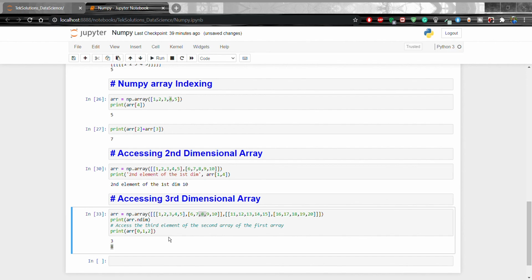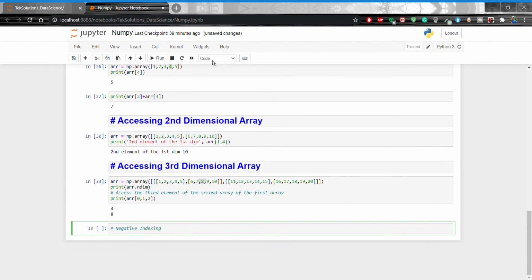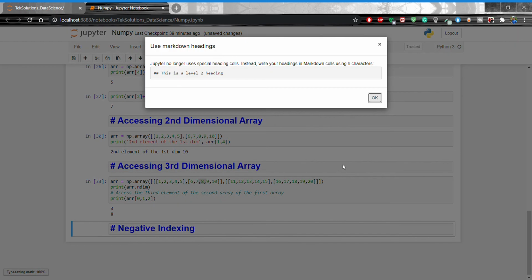Now I am going to show negative indexing. Code heading.